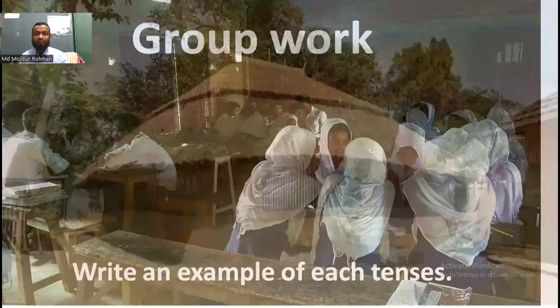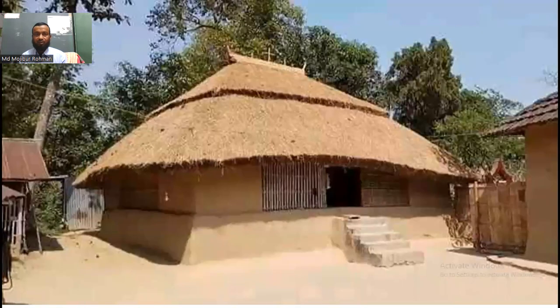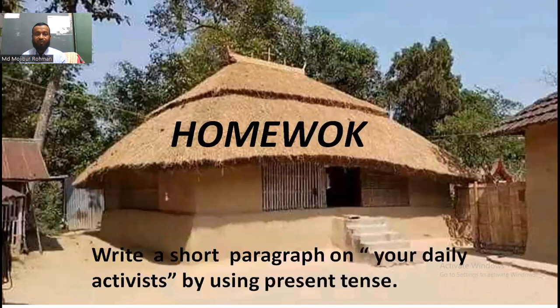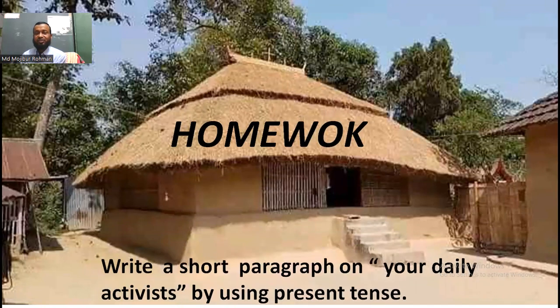My dear students, now write a short paragraph on your daily activities by using present tense. Already we knew about the 3 tenses: present tense, past tense, and future tense.